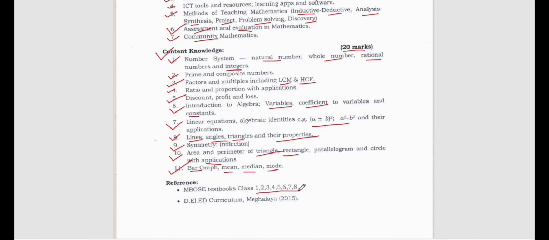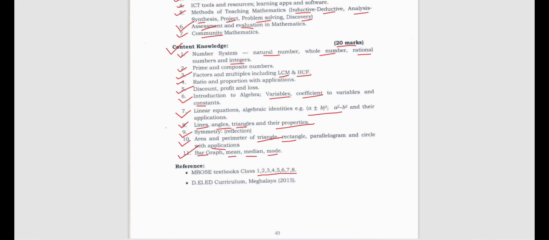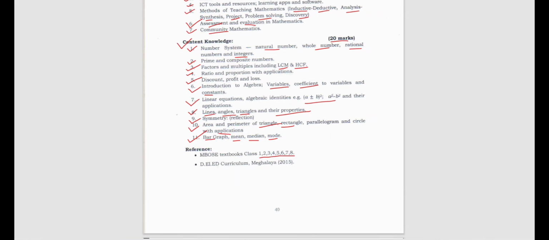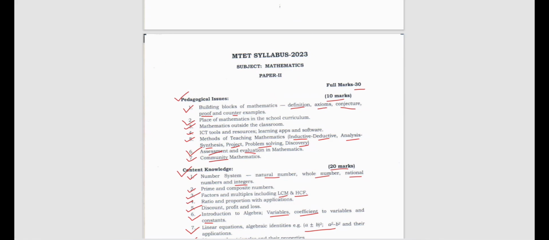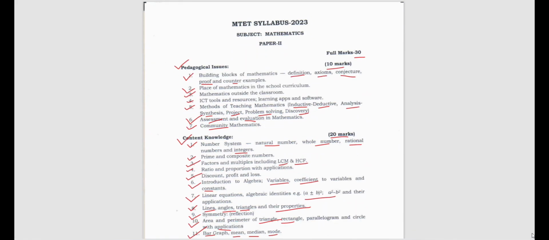They said classes 1 to 8, but they are asking more than class 8, which means they are asking up to class 10. So when you go to become a teacher of the upper primary section, you have to be ready, you have to upgrade your knowledge up to class 10, which means you have to read the textbooks of class 10. All right, so this was all in this video.